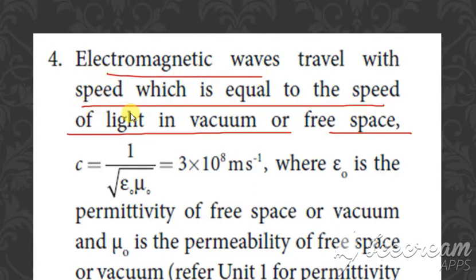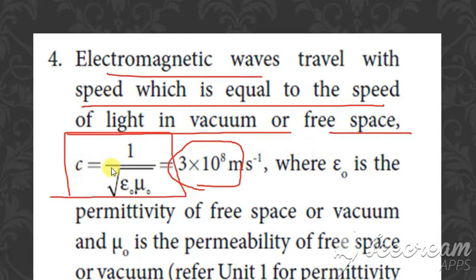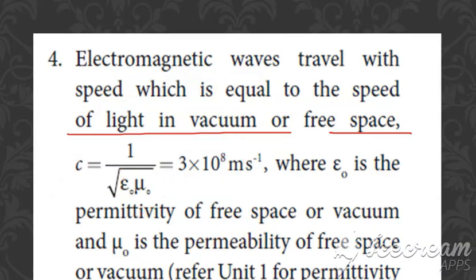They always travel with the speed of light, that is equal to 3 into 10 power 8, and it is given by the relation C is equal to 1 by root of epsilon naught into mu naught, where epsilon naught is the permittivity and mu naught is the permeability of free space. Clear? So electromagnetic waves travel with the speed of light, 3 into 10 power 8, given by C equal to 1 by root of epsilon naught mu naught.